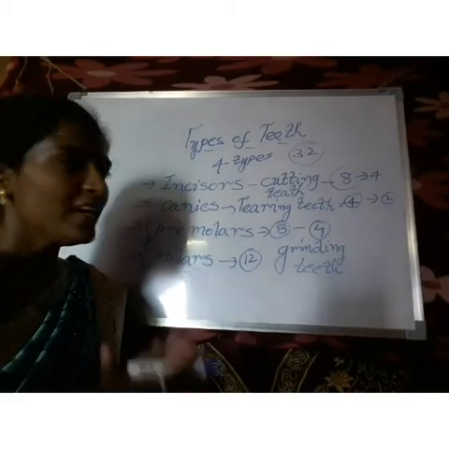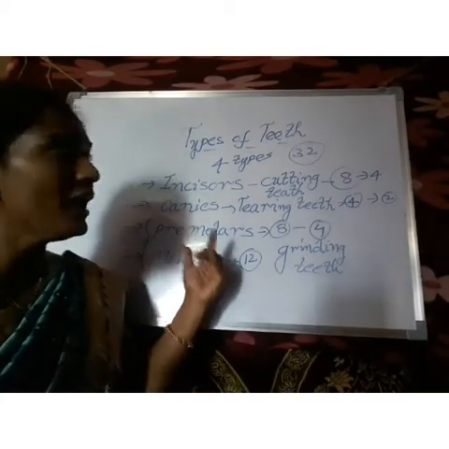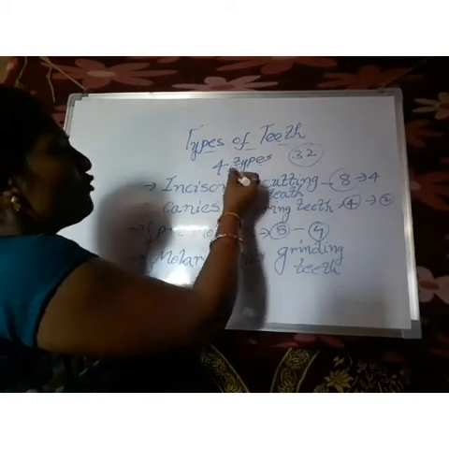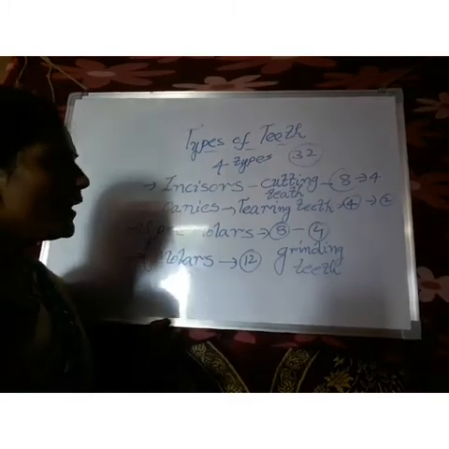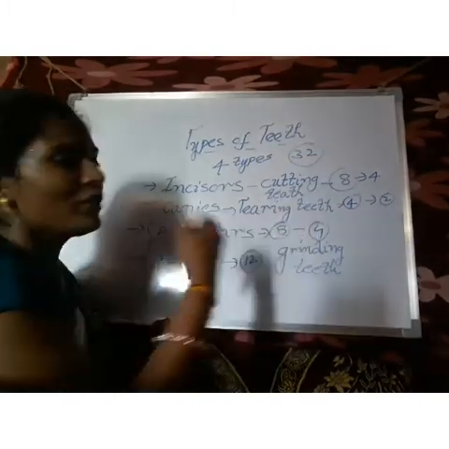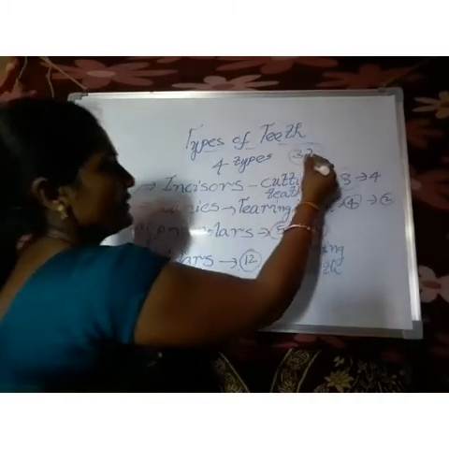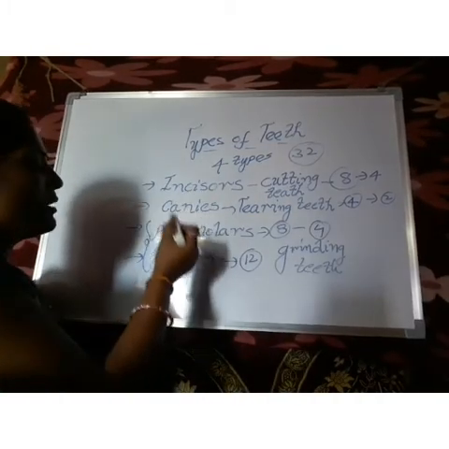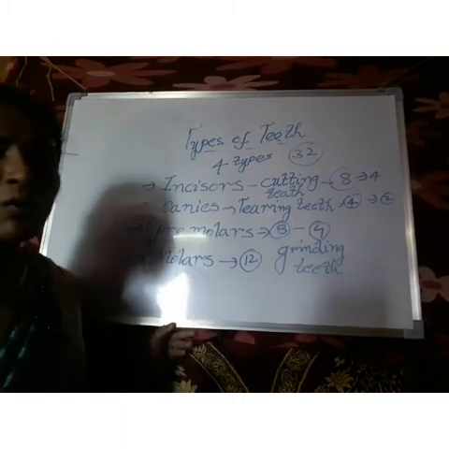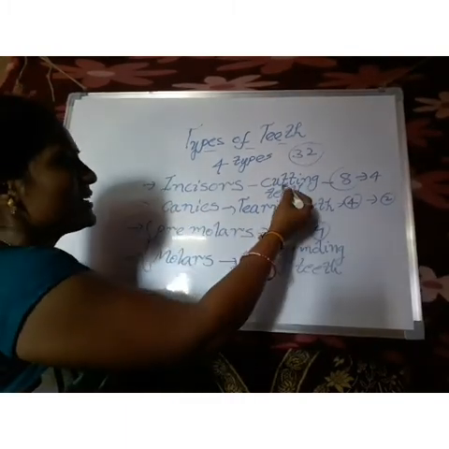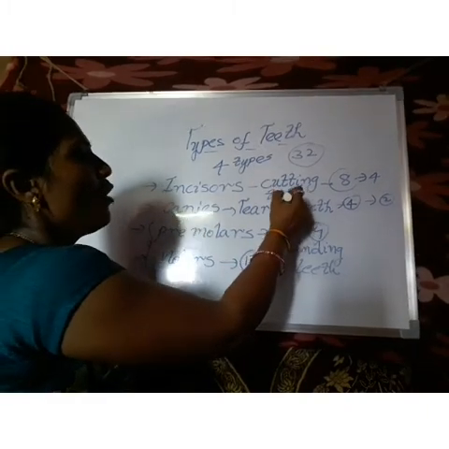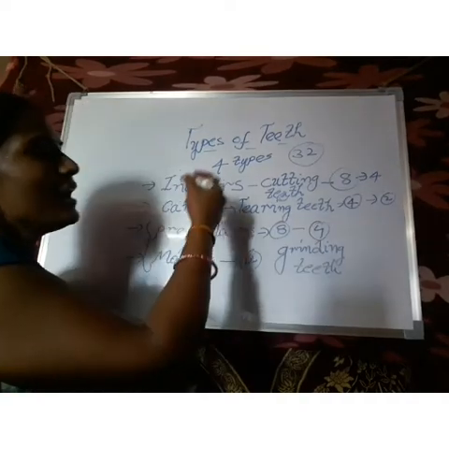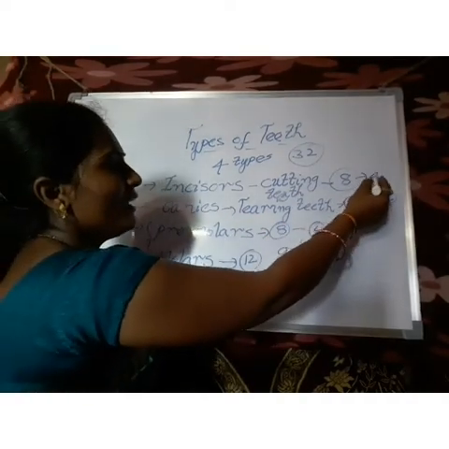So children, definitely you have to know about the types of teeth. How many types of teeth are there? 4 types. What is the basic number of teeth in our mouth? 32. And what are the types? Incisors, canines, premolars and molars. What is the other name of incisors? Cutting teeth. There are 8 incisors in our mouth, 4 in each jaw.